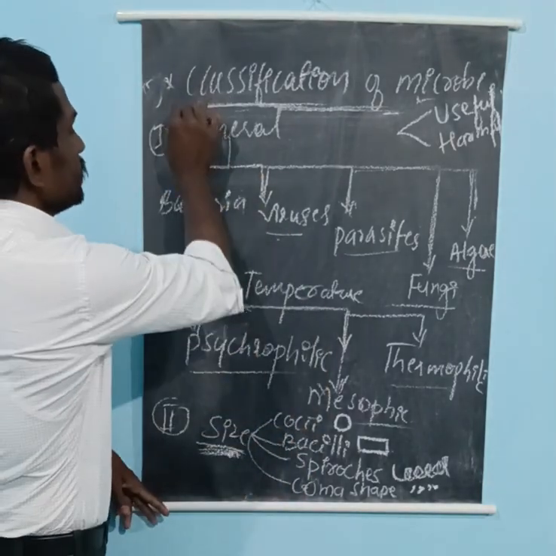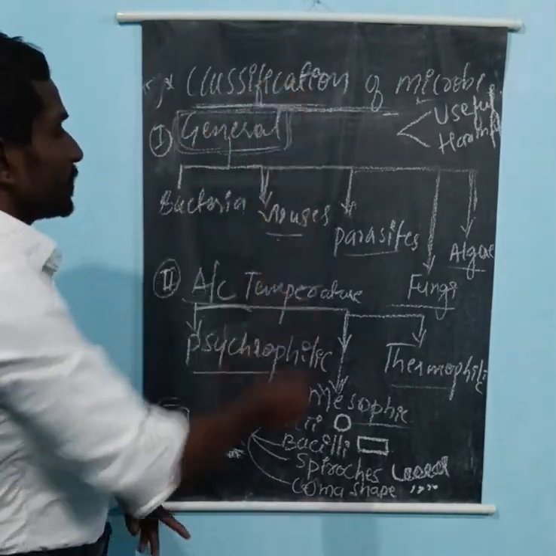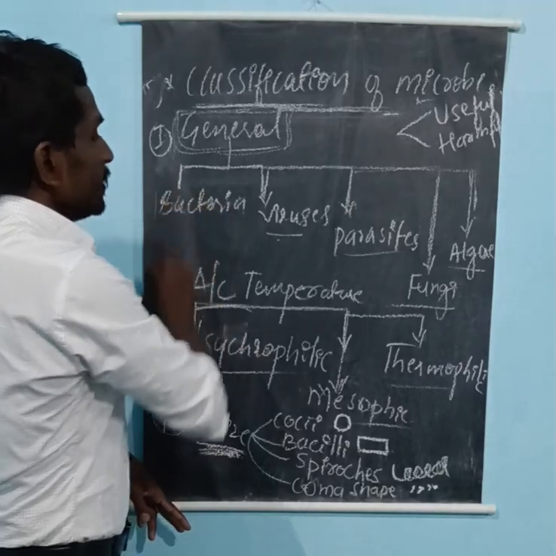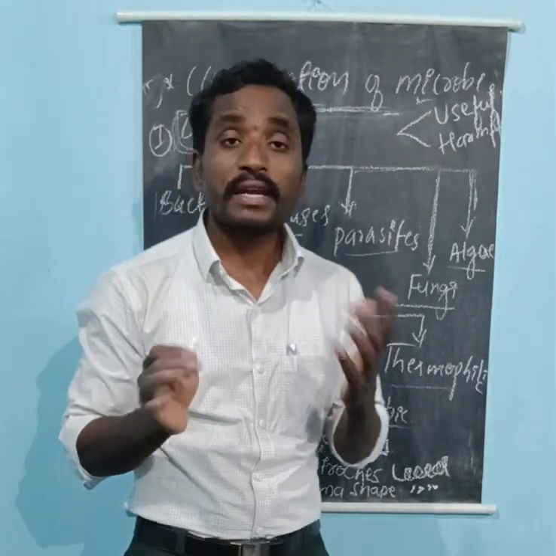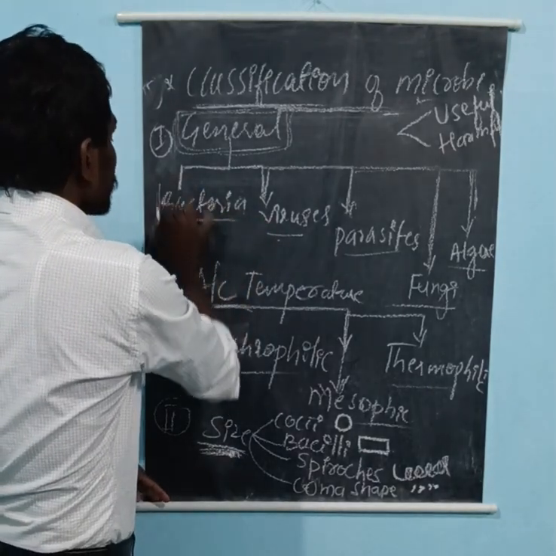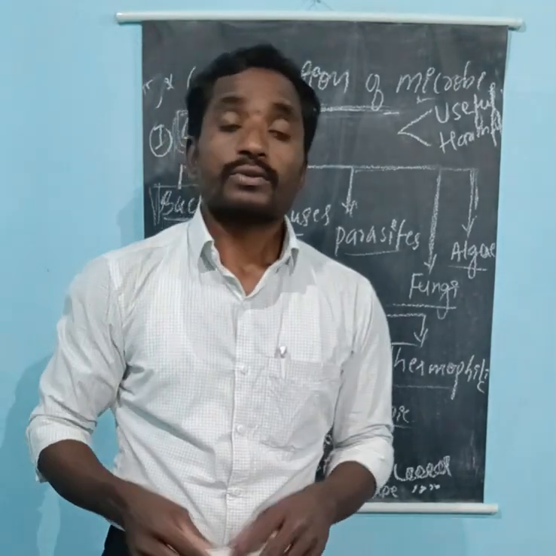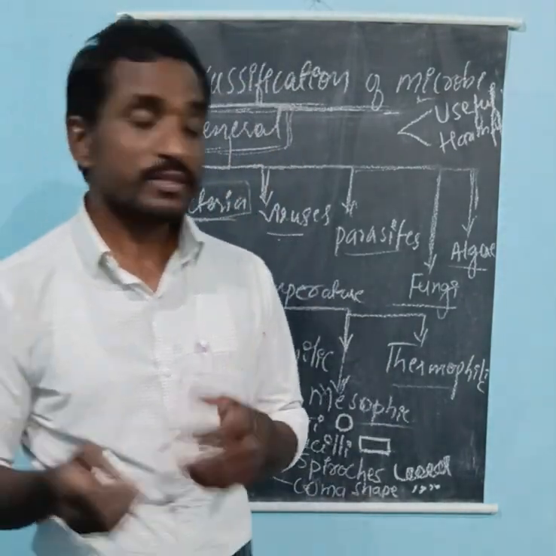First, the general classification of microorganisms. Microorganisms are generally classified into 5 types. The first one is bacteria. The study of bacteria is called bacteriology. Robert Koch is considered the father of bacteriology.